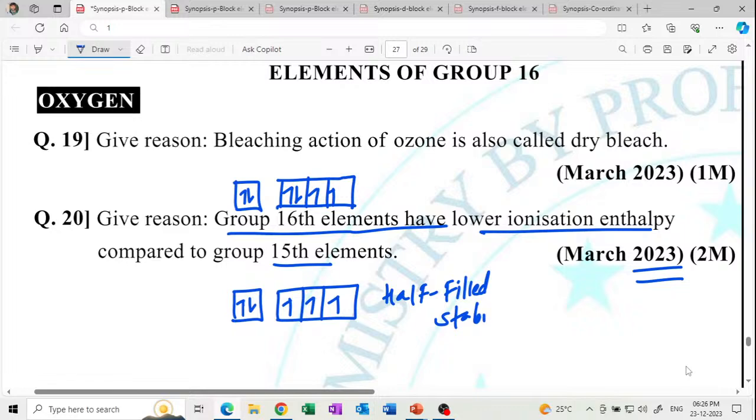Because of the half-filled stability of group 15, the elements of group 16 have lower ionization enthalpy as compared to group 15. Get it?